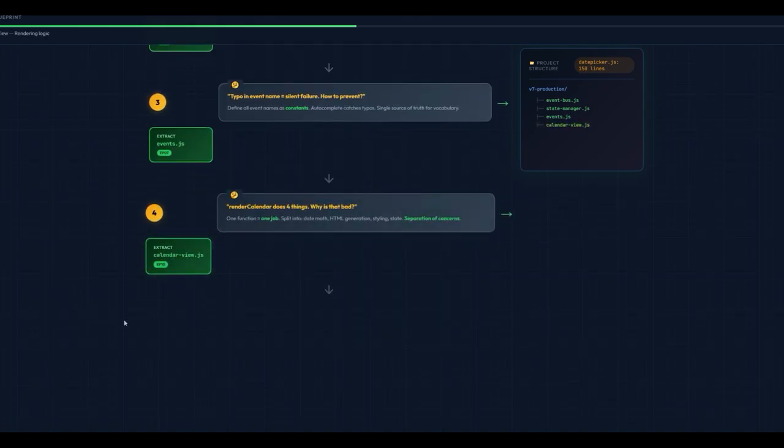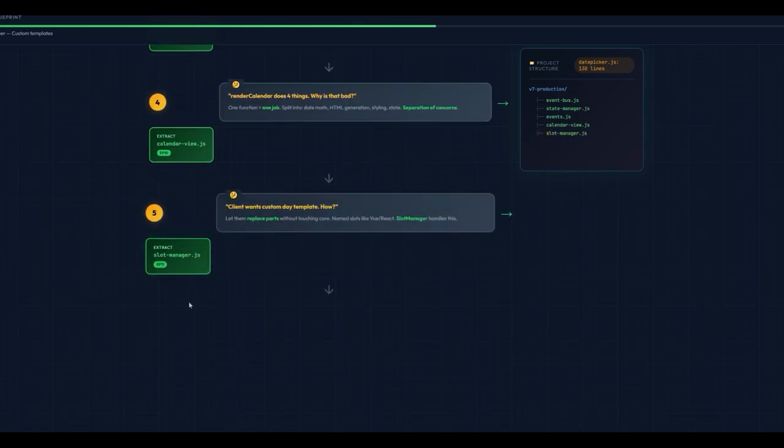Next question is, right now our render function is doing 4 things. It's doing date calculation, HTML generation, CSS classes, state comparison, everything in just one function. If you want to change the date logic, you might break the styling. If you want to change the HTML, you might break the state checks. To fix this, we will create one separate file, and that file has one job, rendering the date picker. That is it. One file, one job. We'll create CalendarView.js, and that is our episode 10.